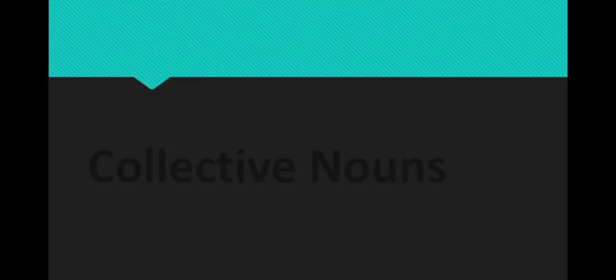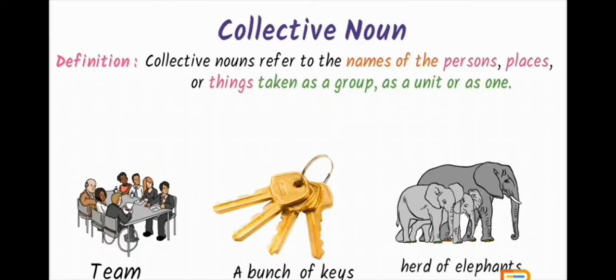So next kind of noun we are going to see, that is collective noun. Collective noun refers to the names of the person, places or things taken as a group, as a unit or as one. So it means that a group or collection of persons, animals or things taken together and spoken as one whole is called a collective noun. So students, you must always remember that anything, whether clothes, books, people, anything more than one, we collectively call a name and that we call collective noun,